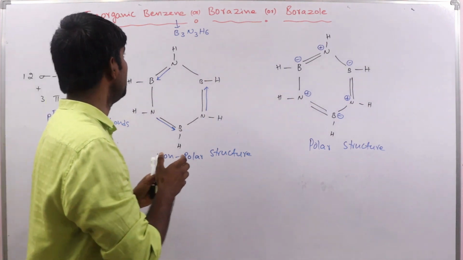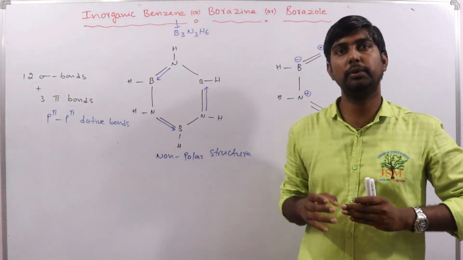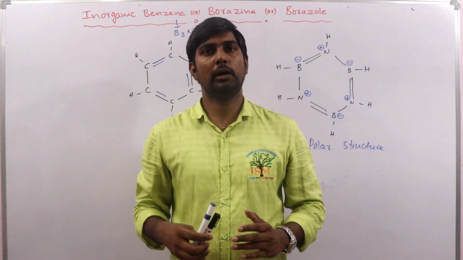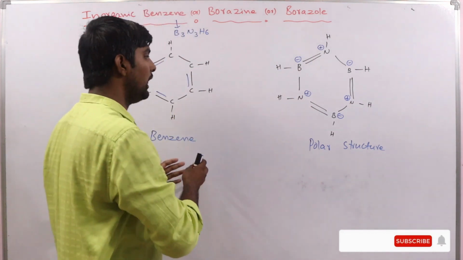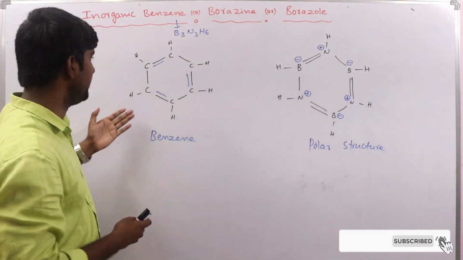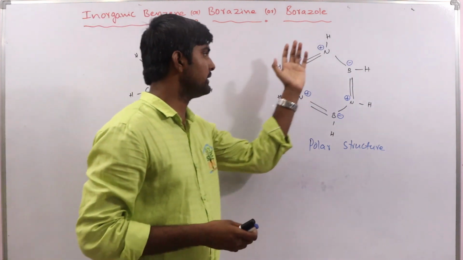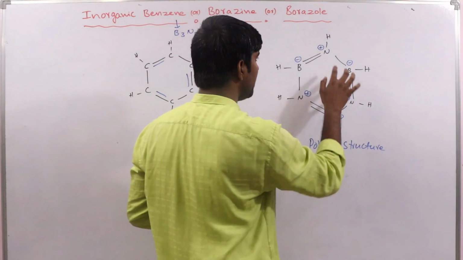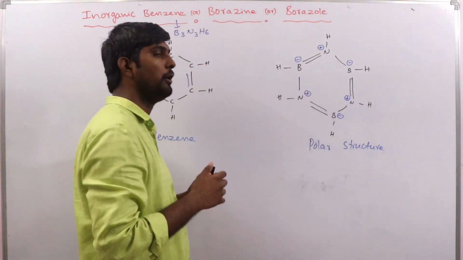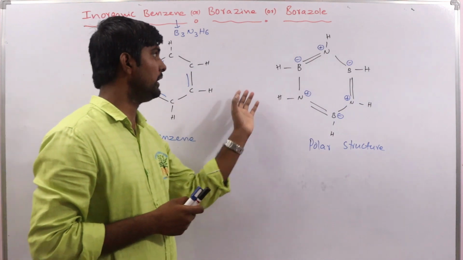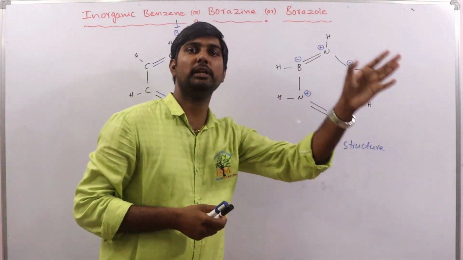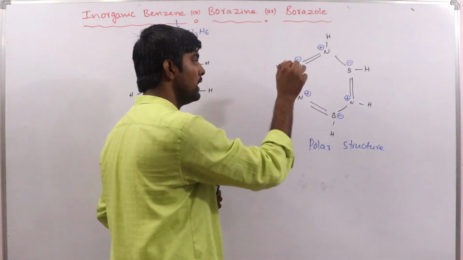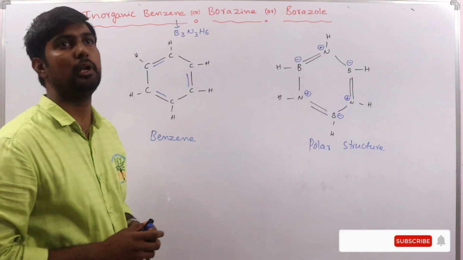This one is called inorganic benzene because of its similarities with benzene, which we will discuss now. Now let us compare benzene and inorganic benzene. This is benzene, which we know very well, and why is it called inorganic benzene? The reason is that it is made up of inorganic atoms, nitrogen, boron and hydrogen. So that's why it is considered inorganic benzene, and also because of its similarities with benzene. What are those similarities?